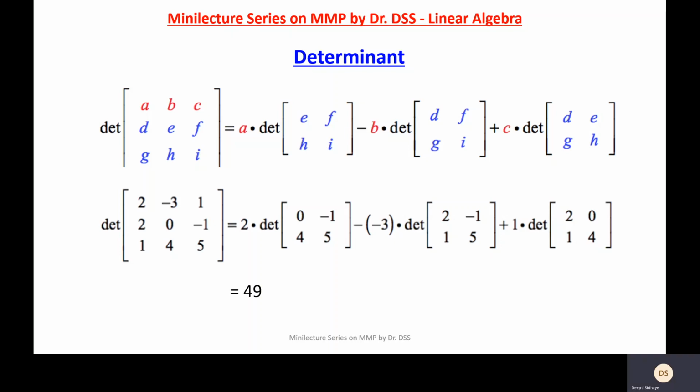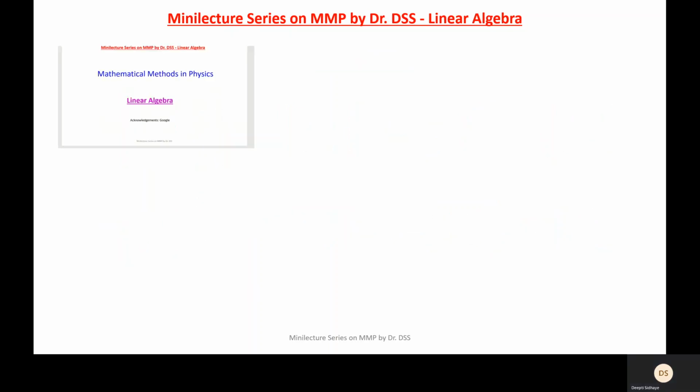So basically E, F, H, I. Similarly, you have the next term coming up. Here again you have to exclude all the elements which are in the same row or column as B. So the elements would be D, F, G, I, and so on and so forth. In this manner, you are able to evaluate a 3 by 3 determinant. It's a simple procedure where you just have to follow the convention. And the answer you get here is 49.